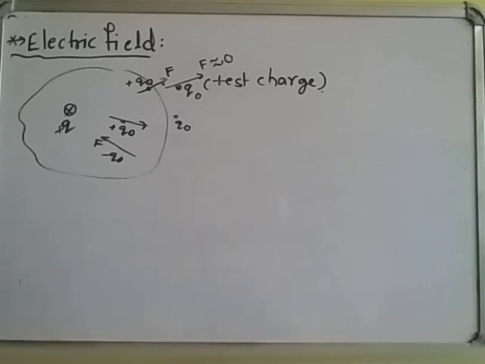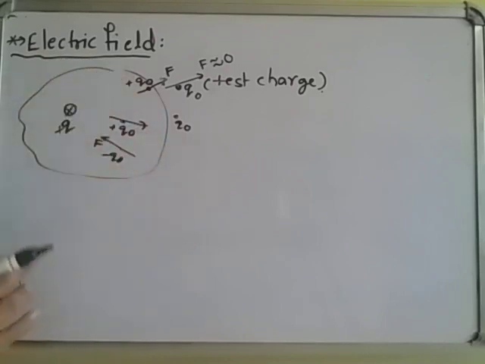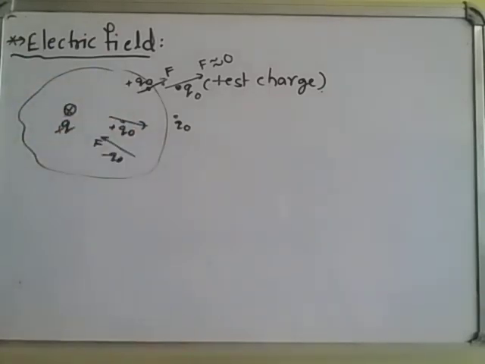One definition: the region or space around the charge in which its influences exist. Or another definition: the region or space around the charge in which other charges experience electrostatic force, that region is called electric field.